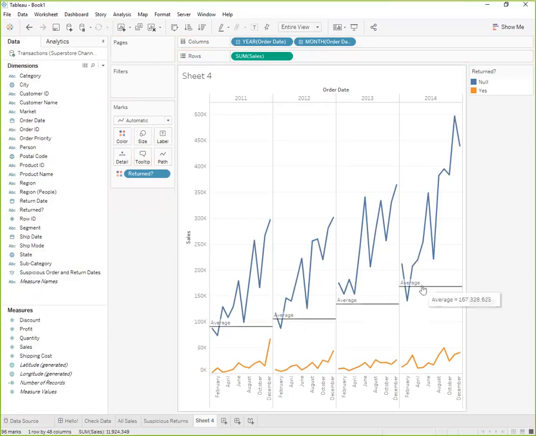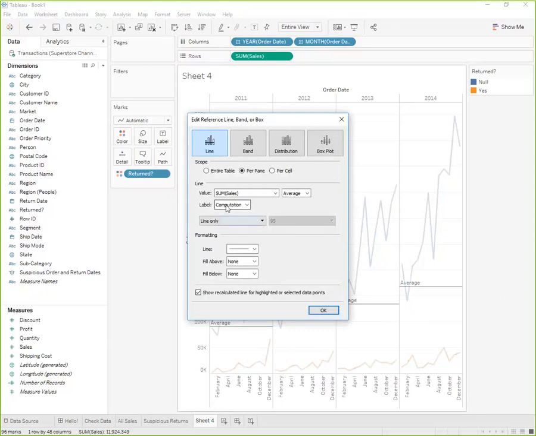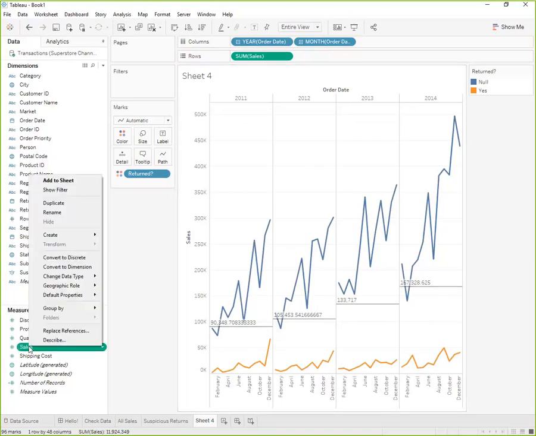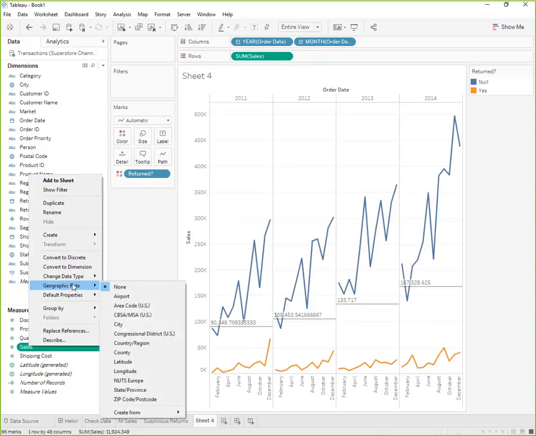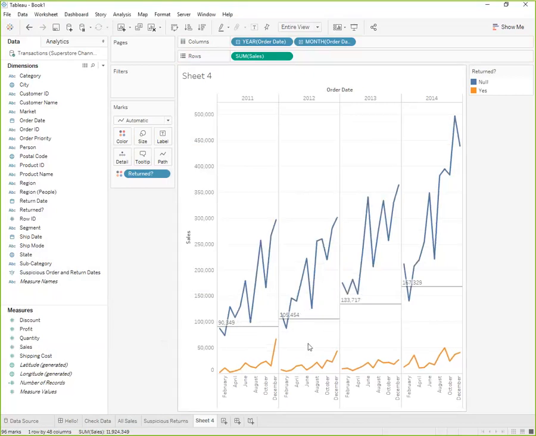I can see that that average has been going up. But let's change the label to show us the actual number here. And last thing I want to do is clean up the formatting a little bit. We don't need these decimal places really. There you go.